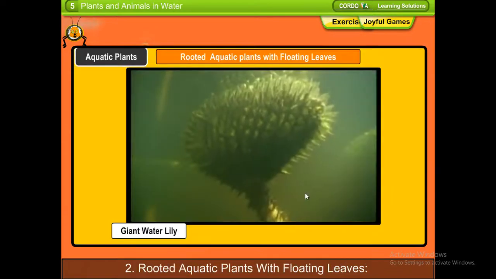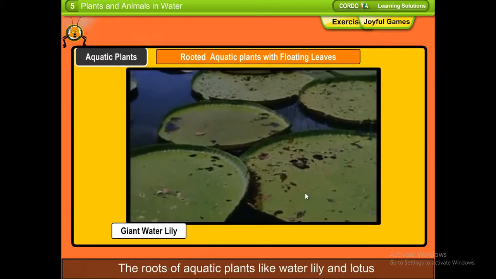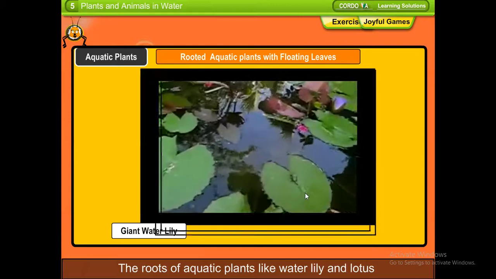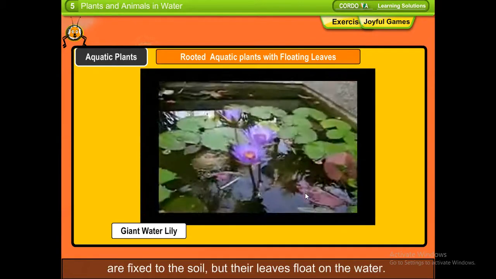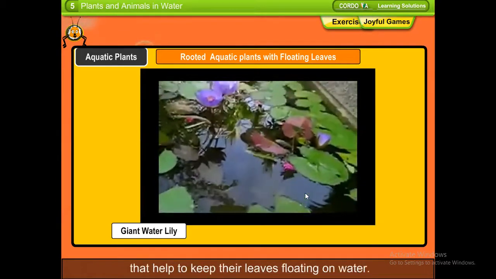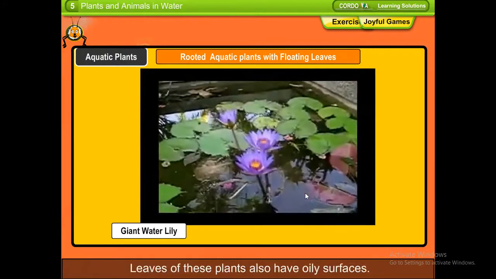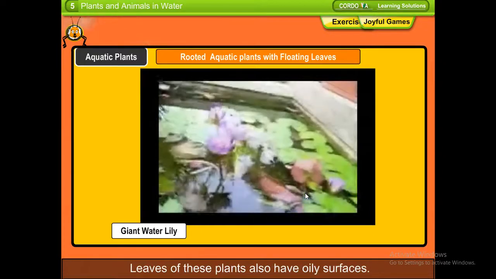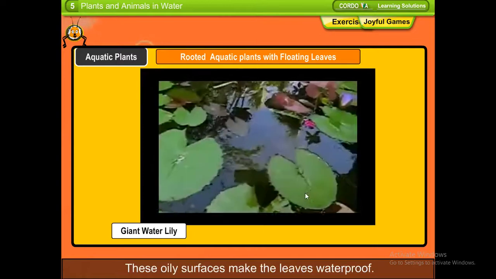2. Rooted aquatic plants with floating leaves. The roots of aquatic plants like water lily and lotus are fixed to the soil, but their leaves float on the water. These plants have long stalks that help to keep their leaves floating on water. Leaves of these plants also have oily surfaces. These oily surfaces make the leaves waterproof.